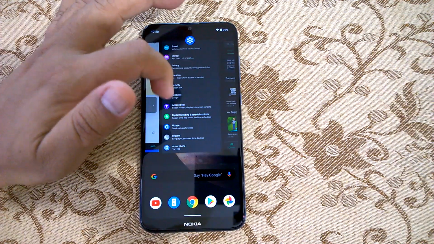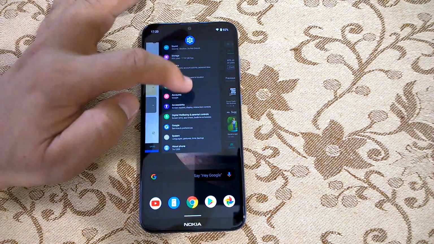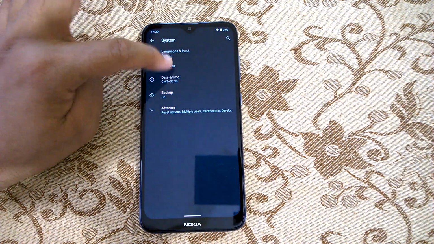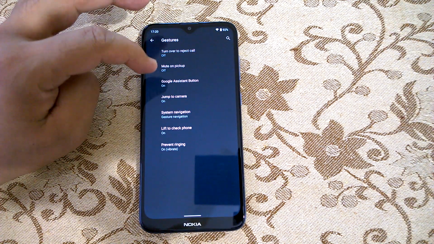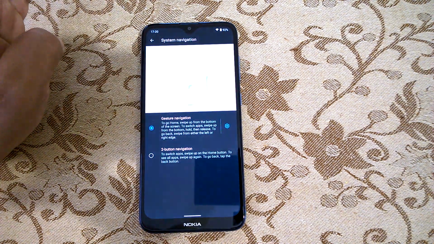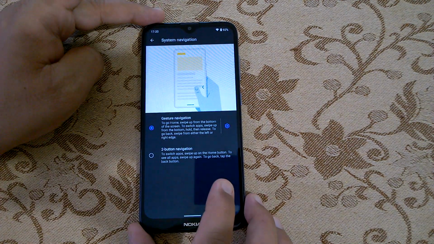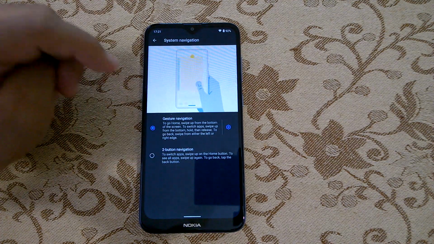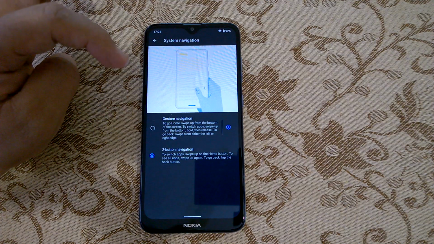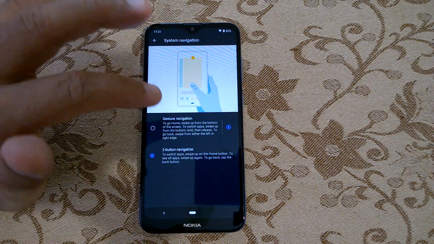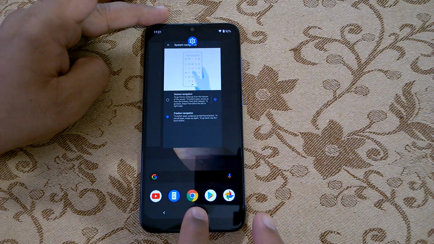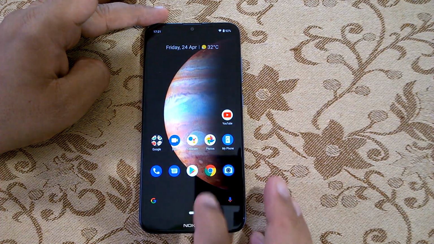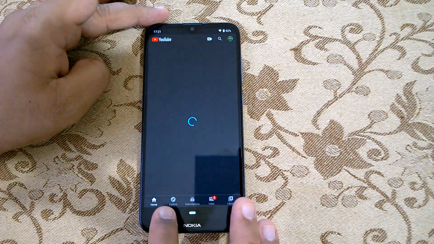But to be able to do this, you will have to actually use a setting. So what you need to do is go to settings, then system, from system go to gestures, and from gestures go to the system navigation part. Here you see that there are two navigation options. One is the gesture navigation, which is enabled now, and there is two-button navigation. So what is the two-button navigation? If you enable the two-button navigation, you will get the two-button navigation of Android Pie. So this is what you get if you enable the two-button navigation here.